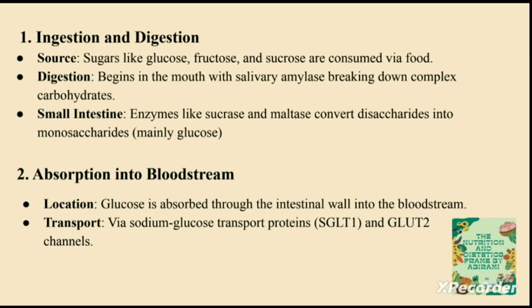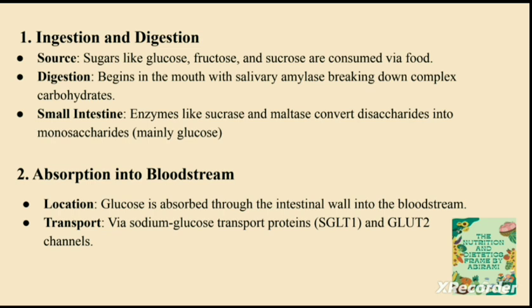So once we consume the food, the digestion begins in the mouth itself, because saliva which is present in the mouth contains an enzyme called salivary amylase. This salivary amylase will be breaking down the complex carbohydrates present in the food into disaccharides, a simpler form.